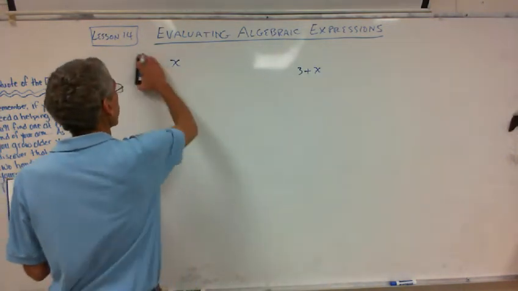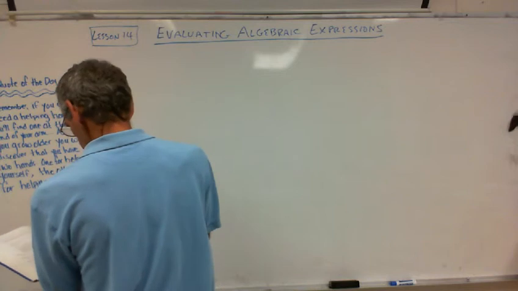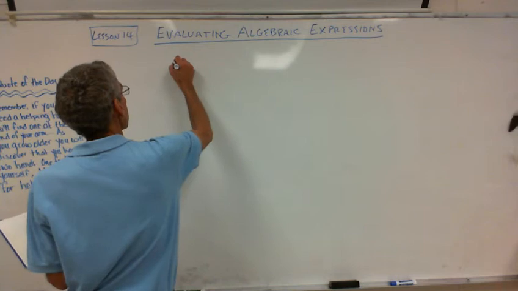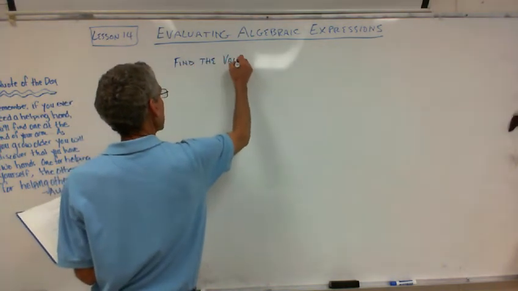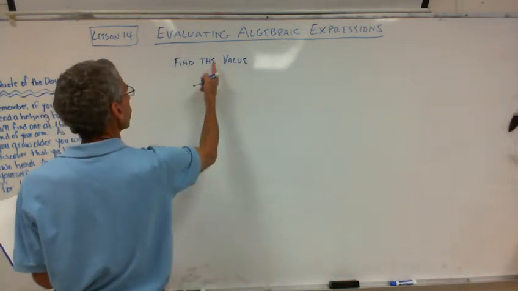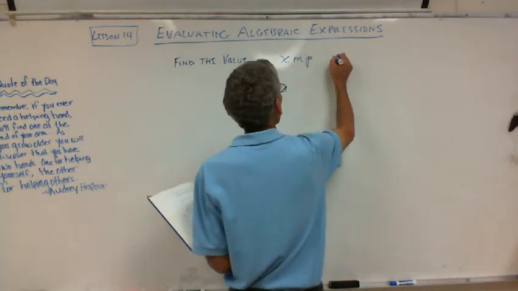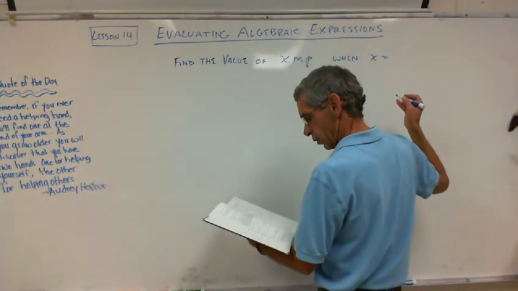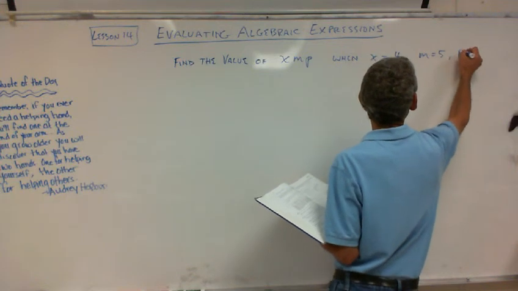So that's the kind of thing you're going to see. So let's do an example right away, and you'll see immediately what I'm talking about. I'm just using examples from the book because it's quickest and easiest. So find the value of xmp. Find the value. Notice that's a different way to say evaluate. Evaluate, meaning find the value. Find the value of xmp when x is 4, m equals 5, p equals 2.